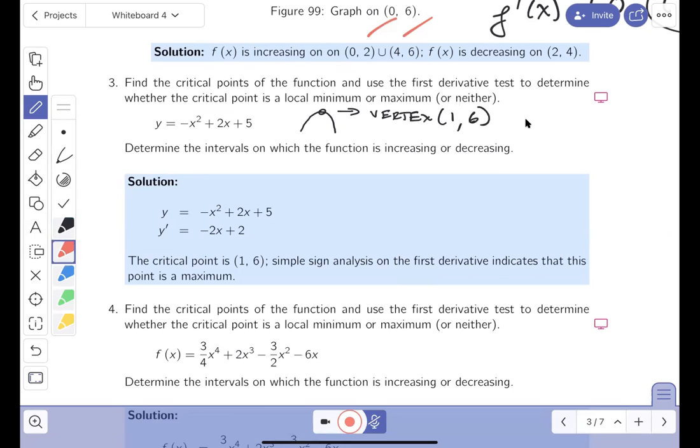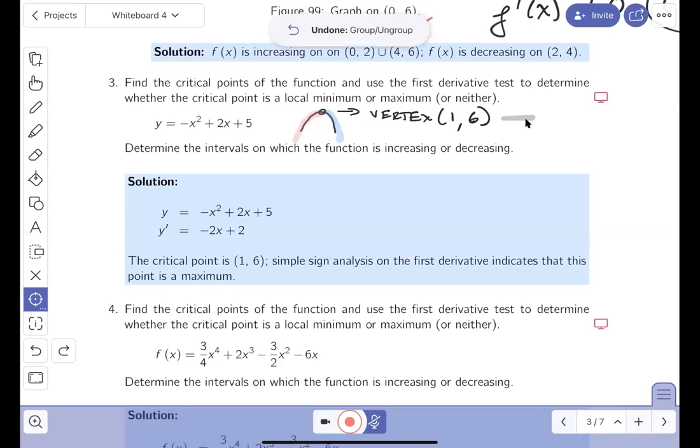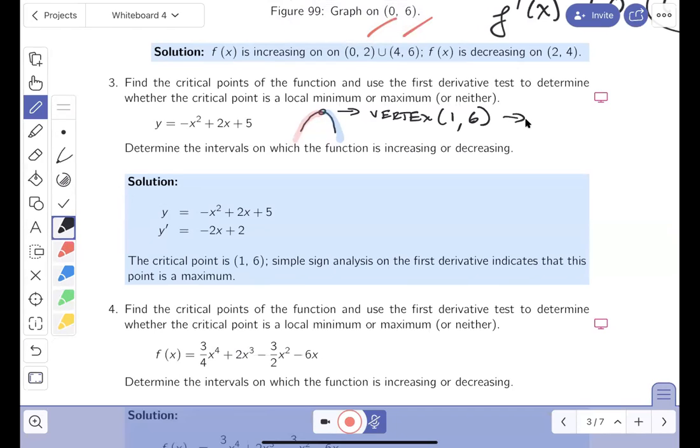What do I know about this thing over here? We're looking at it, and this is without using any calculus: increasing here, and it's decreasing over there. This is, by the way, a global and a local max.